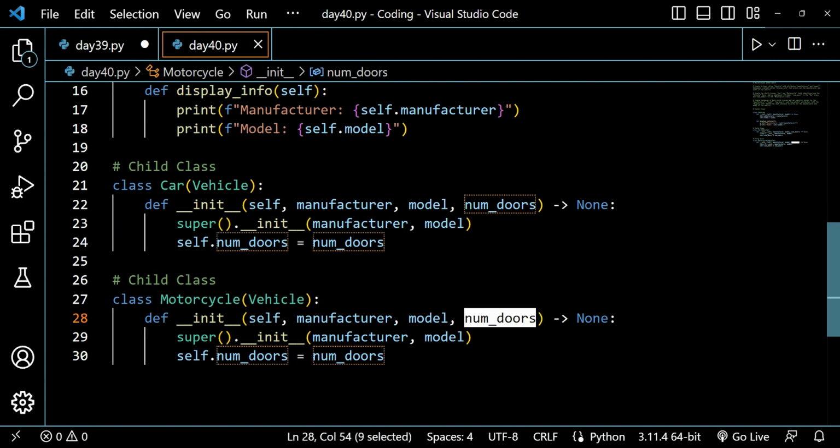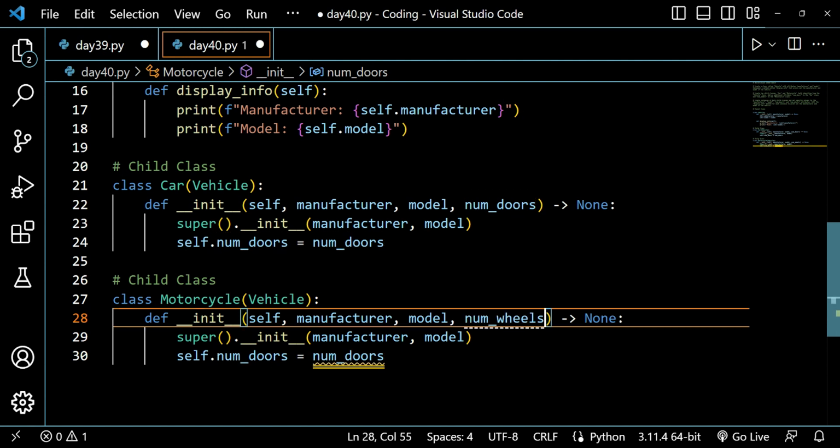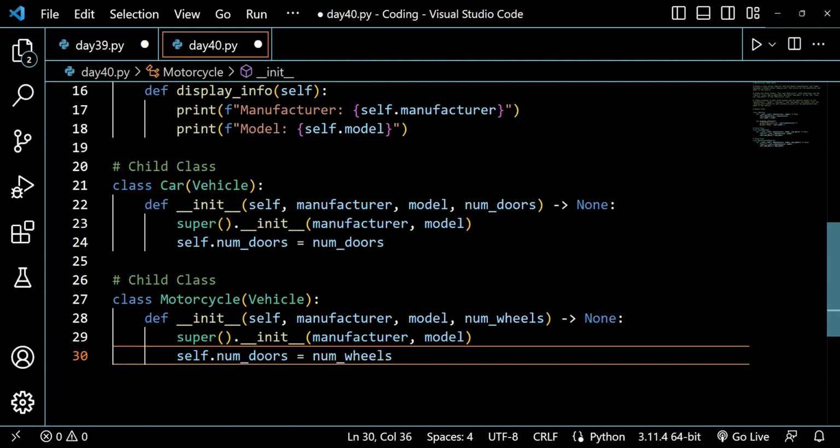I will copy it down here and replace num doors with num wheels. Now both of these classes remain the same, but they have two different instance attributes added: in the car class there is num doors, and in our motorcycle there is num wheels.